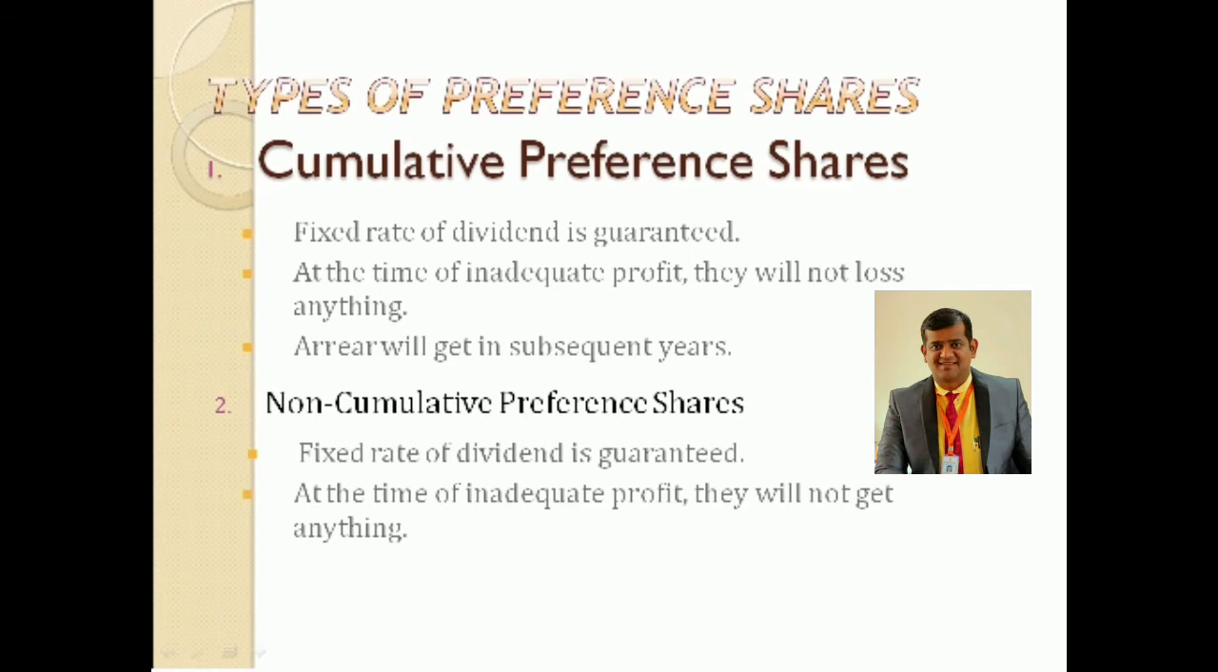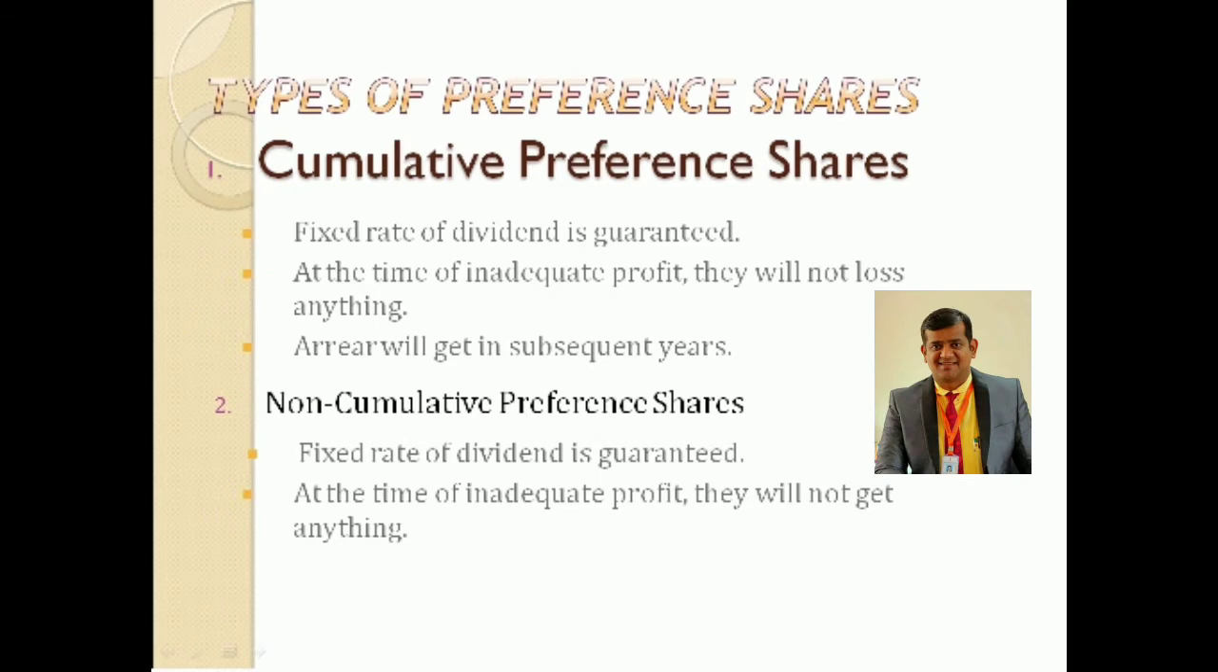So this point also you should remember. Before paying to the equity shareholders, these arrears will be settled first. So preference shares are always cumulative. Any preference share for that matter is always cumulative unless the contrary is expressly stated in the articles of association.